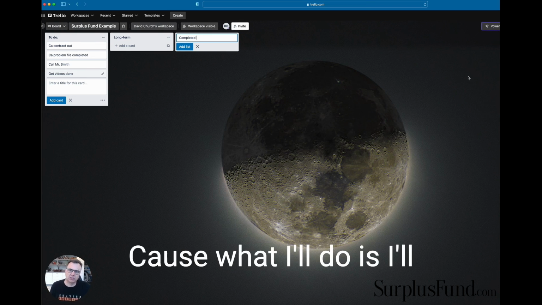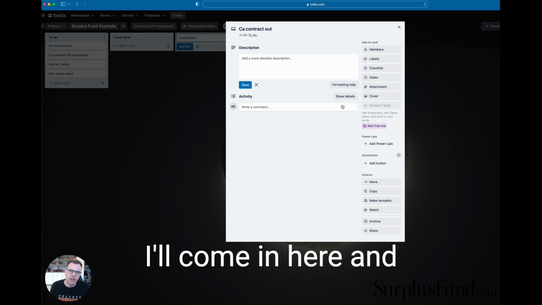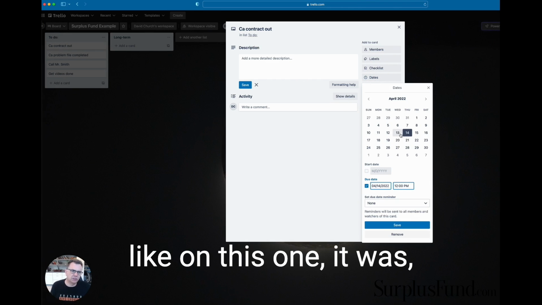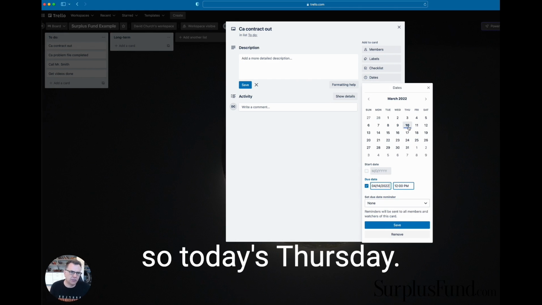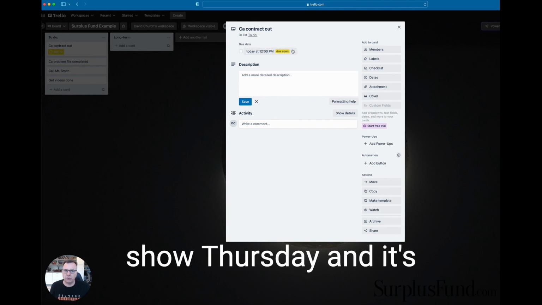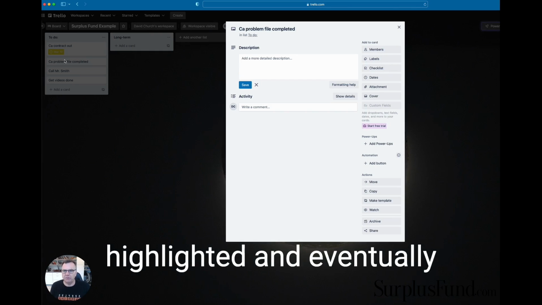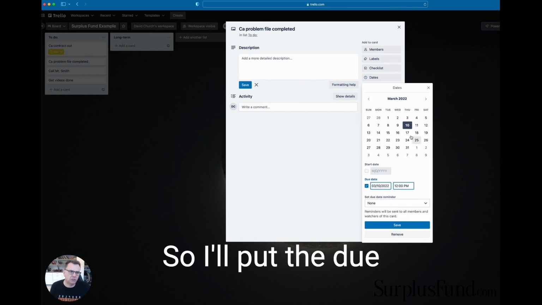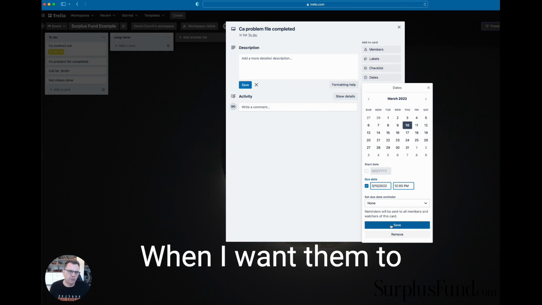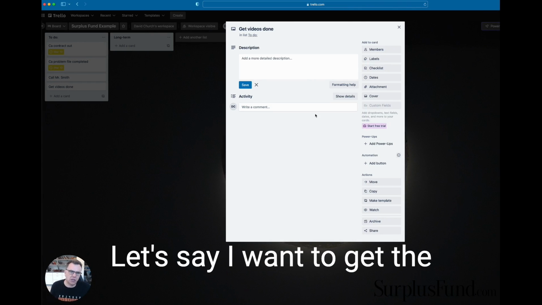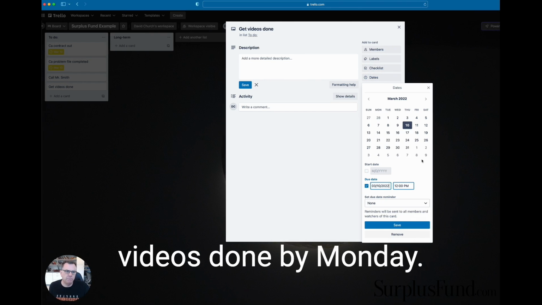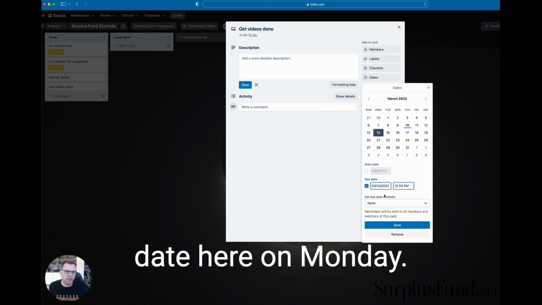But it's really nice because what I'll do is I'll come in here, and on this one, this was yesterday, but today's Thursday. So it would show Thursday, and it's highlighted, and eventually it'll show that it's past due. So I'll put the due dates on here, what I want them to do. Now, let's say I want to get the videos done by Monday. Okay. I can have a due date here of Monday.